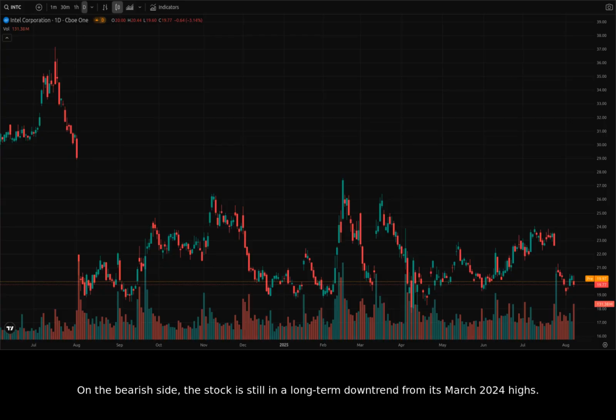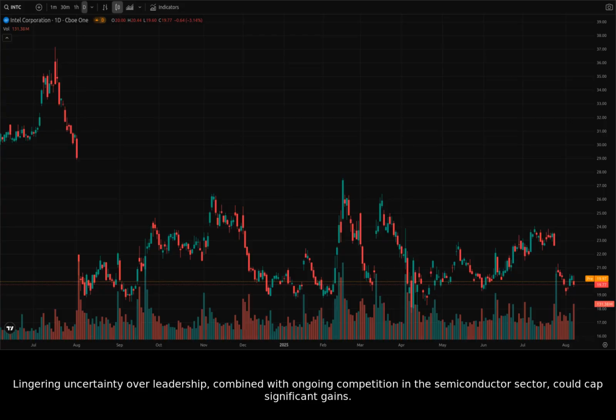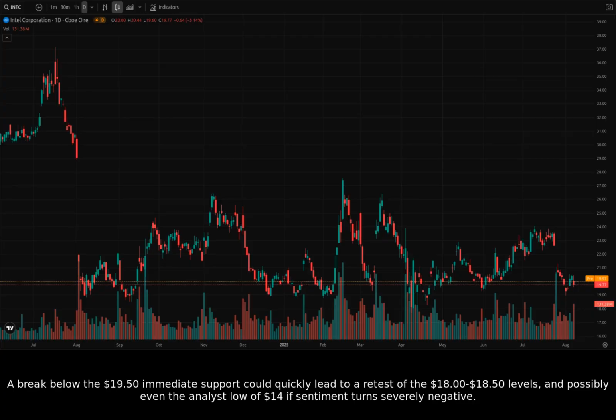On the bearish side, the stock is still in a long-term downtrend from its March 2024 highs. The analyst consensus remains a hold, indicating a lack of strong conviction for a rapid ascent. Lingering uncertainty over leadership, combined with ongoing competition in the semiconductor sector, could cap significant gains. A break below the $19.50 immediate support could quickly lead to a retest of the $18 to $18.50 levels, and possibly even the analyst low of $14 if sentiment turns severely negative.